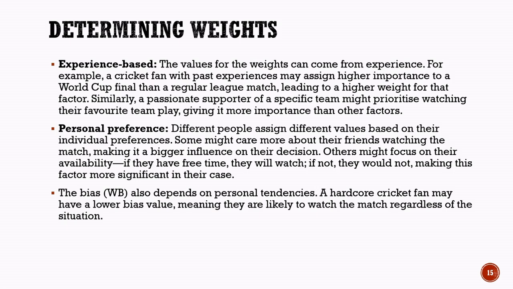This shows that both weights and bias values are flexible and can be adjusted according to experience, preferences, and individual behavior patterns. In the next slide, we will assign actual numerical values to these weights and bias so that the perceptron model can perform calculations and make a decision.